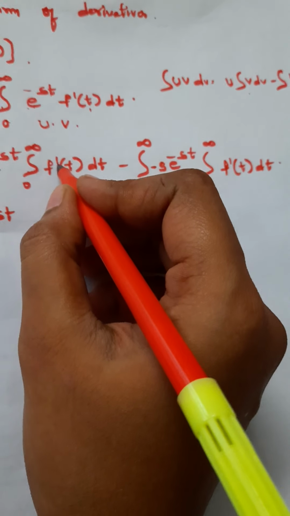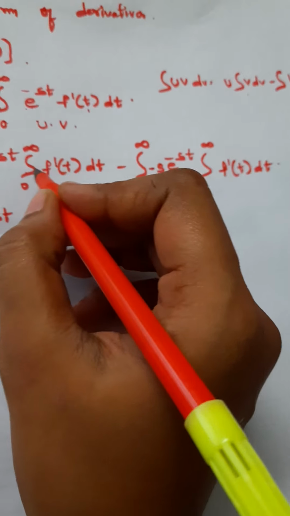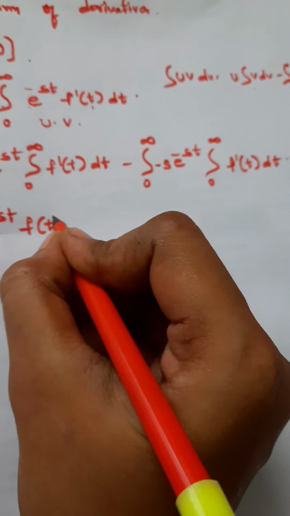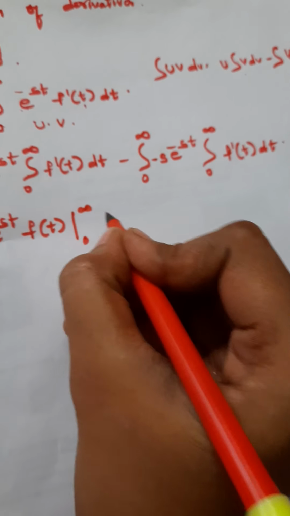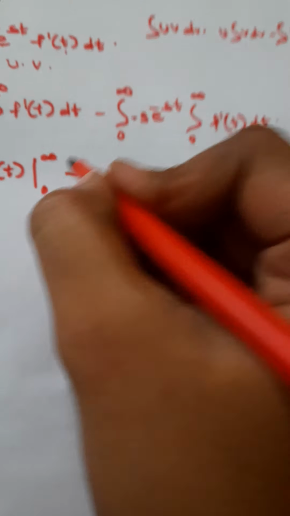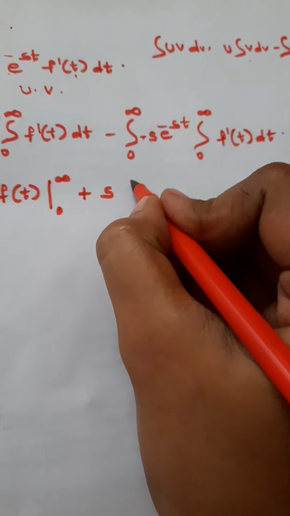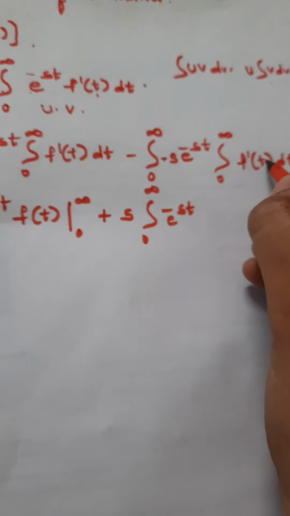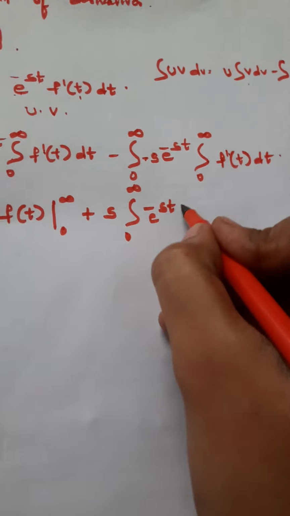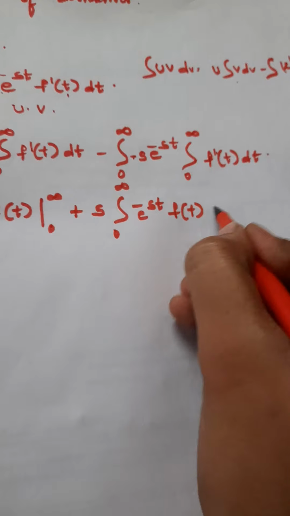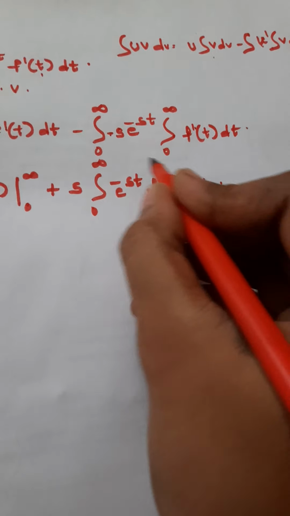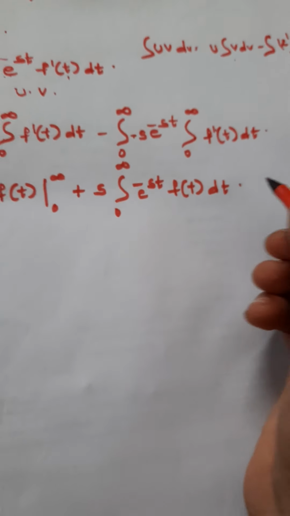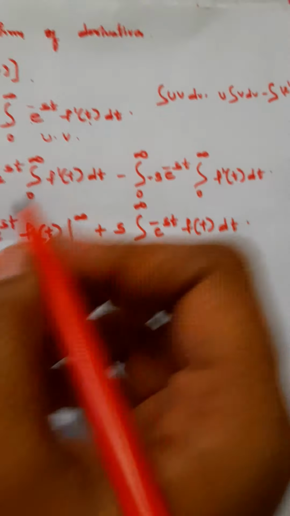Now the integration and derivative get cancelled. The remaining term is f of t, with limits 0 to infinity, minus minus of minus, plus s, where s is the constant term, the integral 0 to infinity e to the power of minus st. Again the integration and derivative get cancelled. What is the remaining term? f of t dt. The integral 0 to infinity e to the power of minus st f of t can be written as the Laplace transformation of f of t.